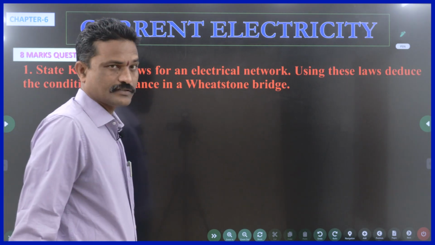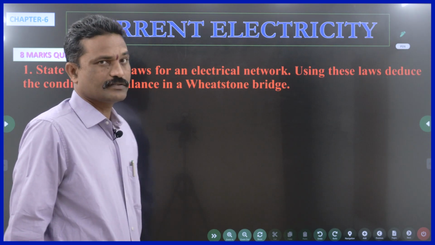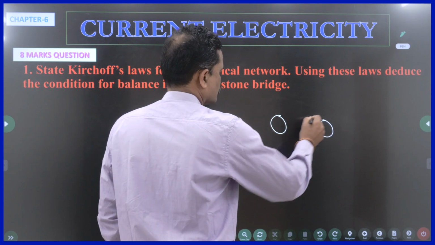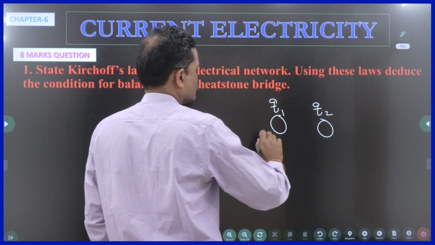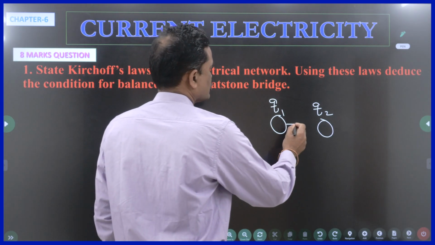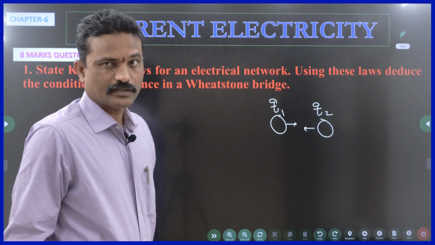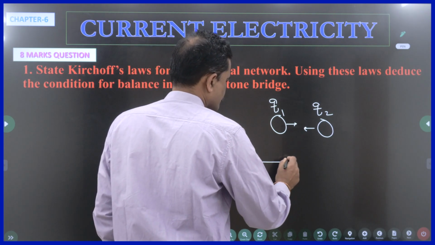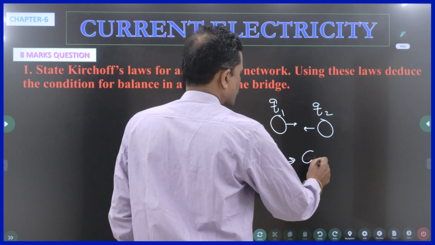So the previous chapter is related to static electricity, where we deal with the charges which are at rest. So let us say this is charge Q1, this is charge Q2. These are not moving, they are at rest. And you are studying the interaction between these two. So this is related to static electricity or electrostatics. If these charges are also moving, then you will enter into current electricity.